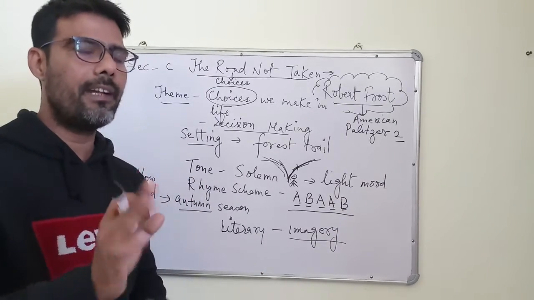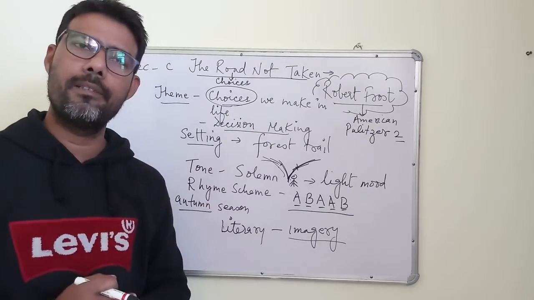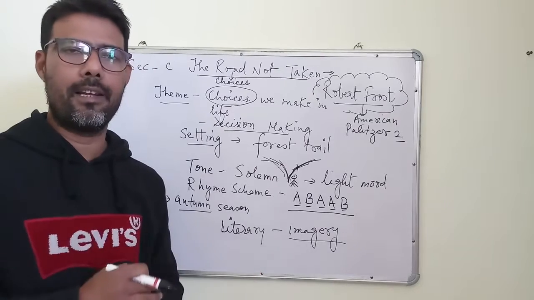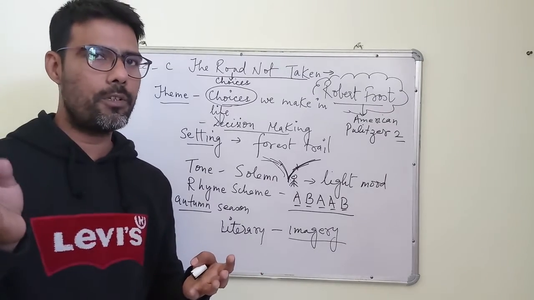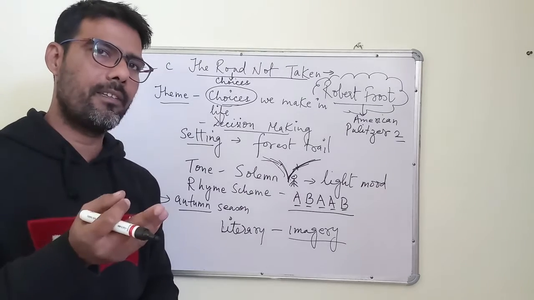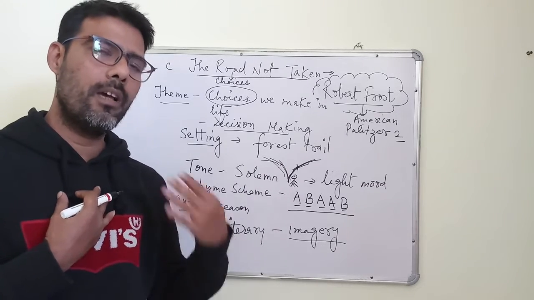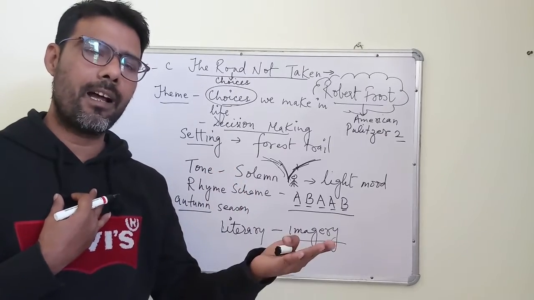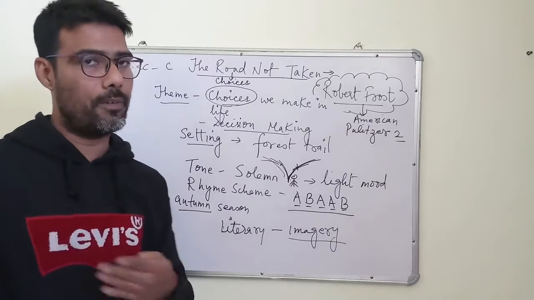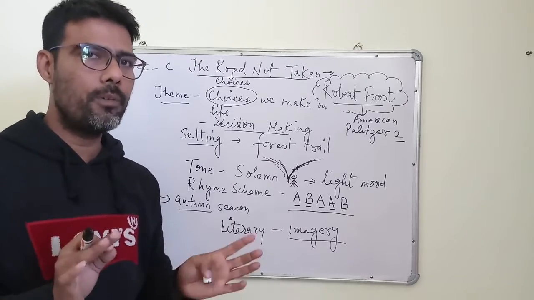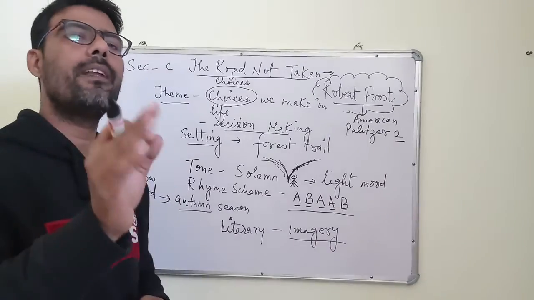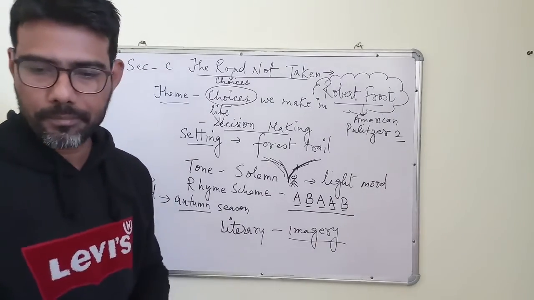So considering that, normally we take choices in our life, right? When we get two choices in our life, for example, today I am in class 10. After that I feel, whether I should choose science or should I go for arts, right? I analyze. I feel that no, I will get more opportunities in arts, so I go for arts. And if I feel that I will get more opportunities in science, I would go for science. So this is what we do. So here the poet did the same thing. He found that one road gave a better claim, so he chose that one.